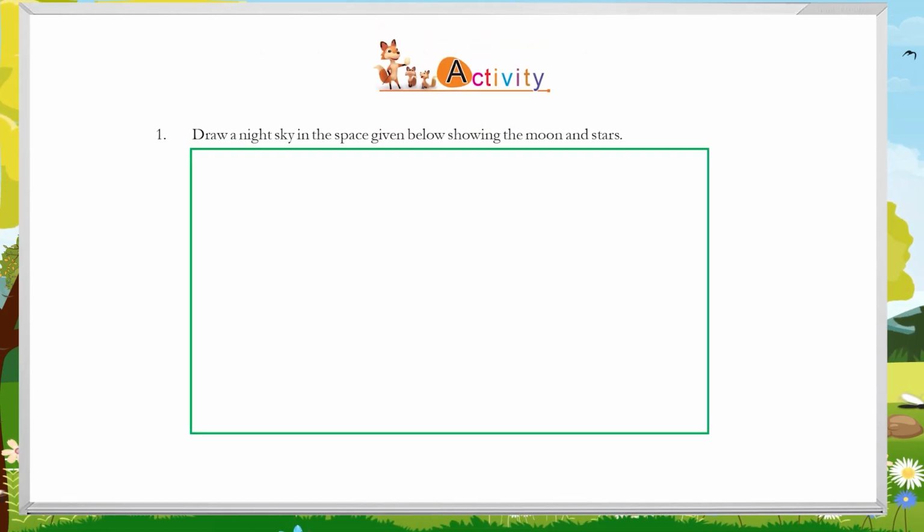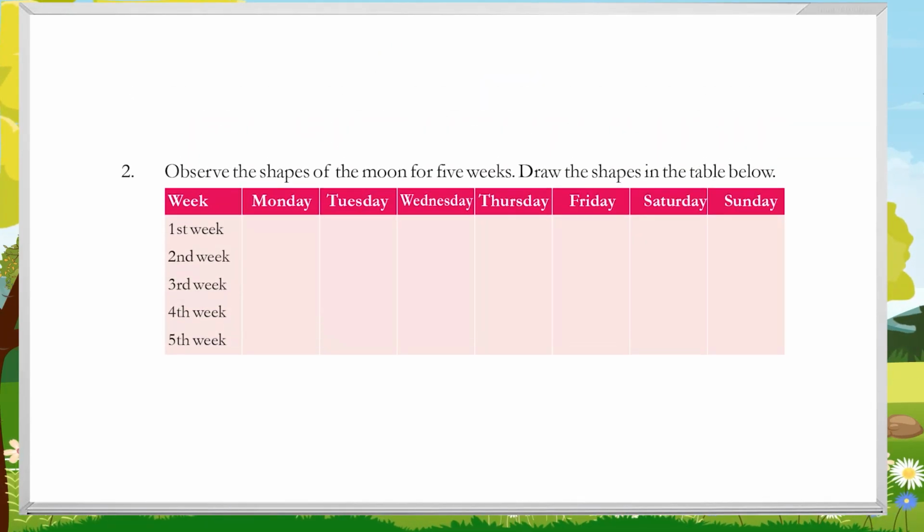Activity. 1. Draw a night sky in the space given below showing the moon and stars. 2. Observe the shapes of the moon for 5 weeks. Draw the shapes in the table below.